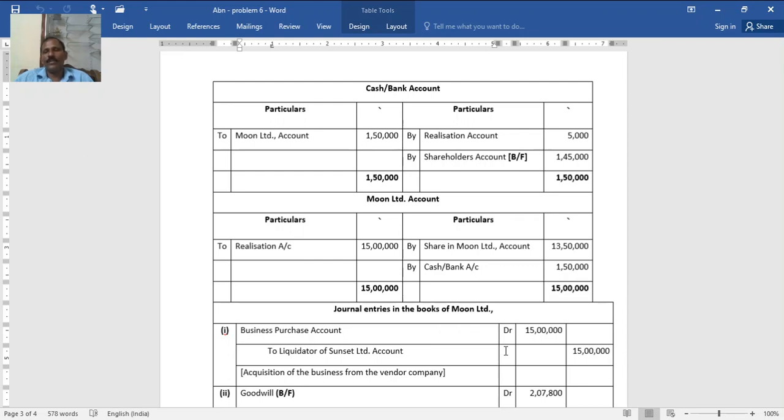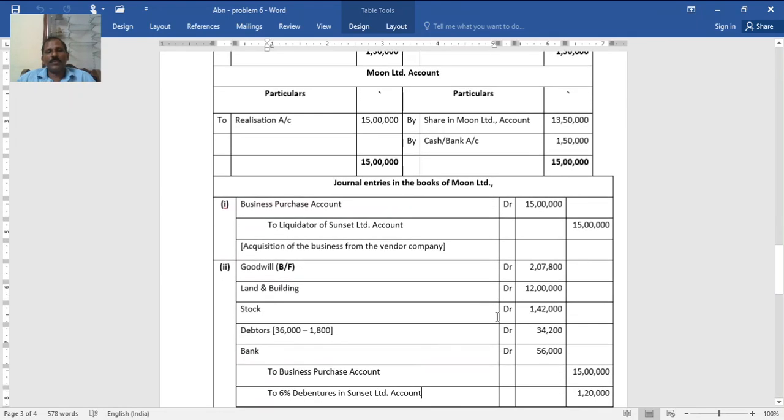Then the Moon Limited account, in the sense the purchasing company account: from the realization account, the 15 lakh, that is the amount of purchase consideration, settled in shares of Moon Limited 13,50,000, and bank 1,50,000. Same thing as above, the bank balance. Then one more ledger account can be prepared here: shares in Moon Limited account, giving to shareholders.